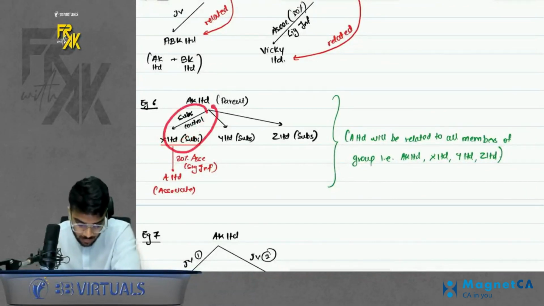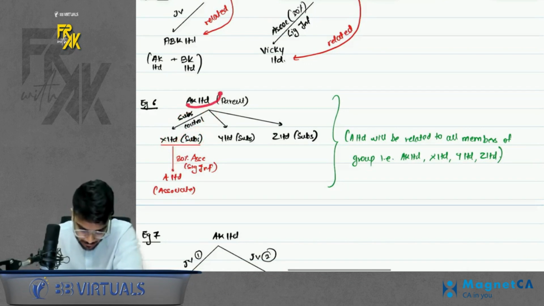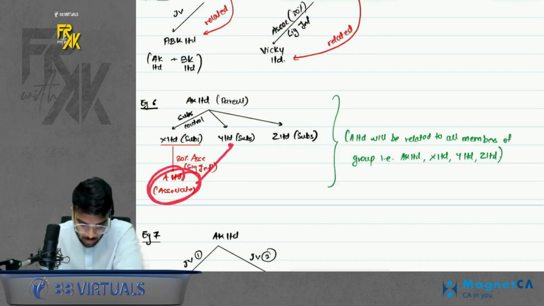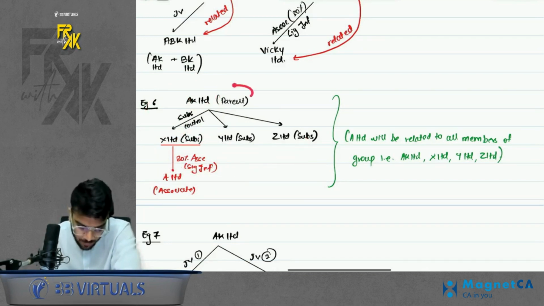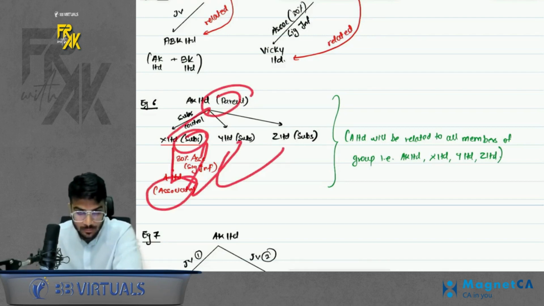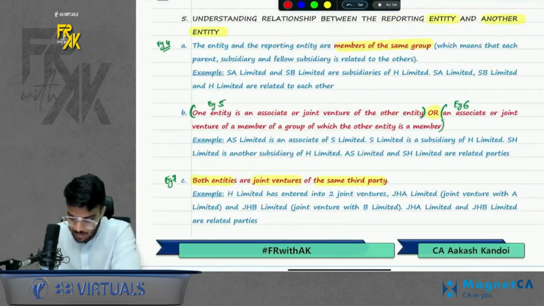Okay, you have control over one company, and this subsidiary has one associate. So in that case, AK will be related to A Limited as well, and this A will be related to all the companies also. So basically, if you have a subsidiary and that subsidiary has an associate, this associate also becomes related to all the companies. The same thing was mentioned in here. When you read the theory now, you will not understand what they are trying to say. When you read the example, you will understand.